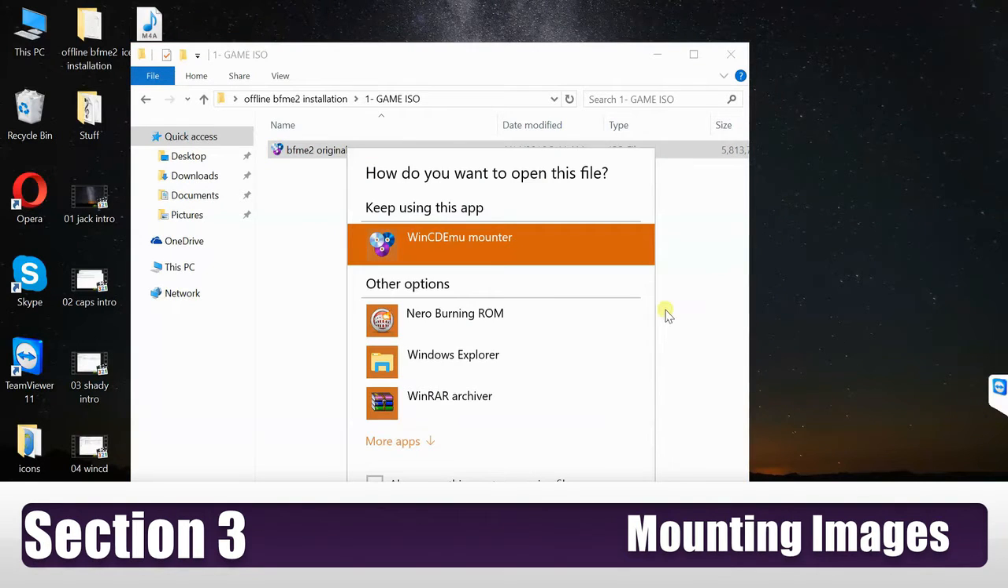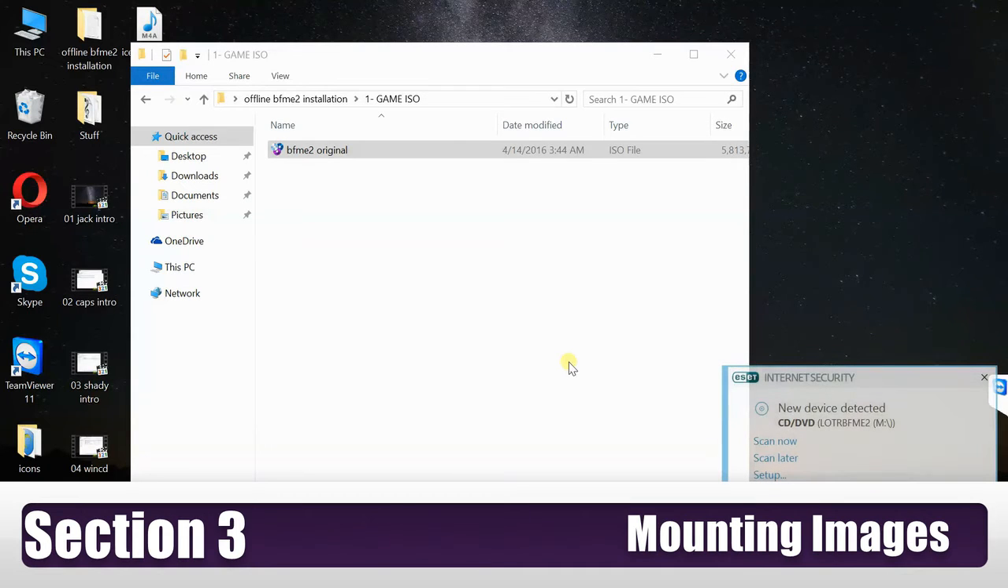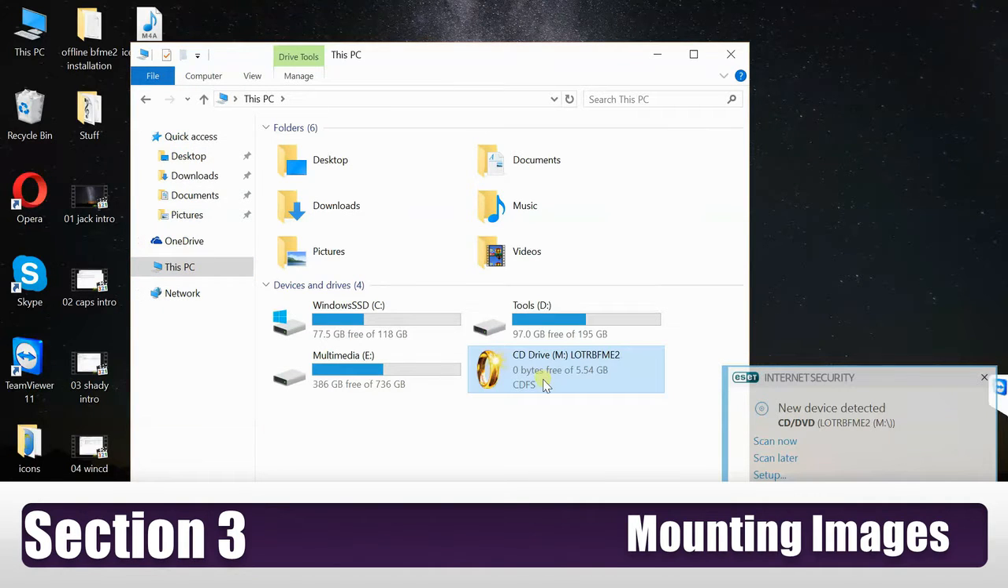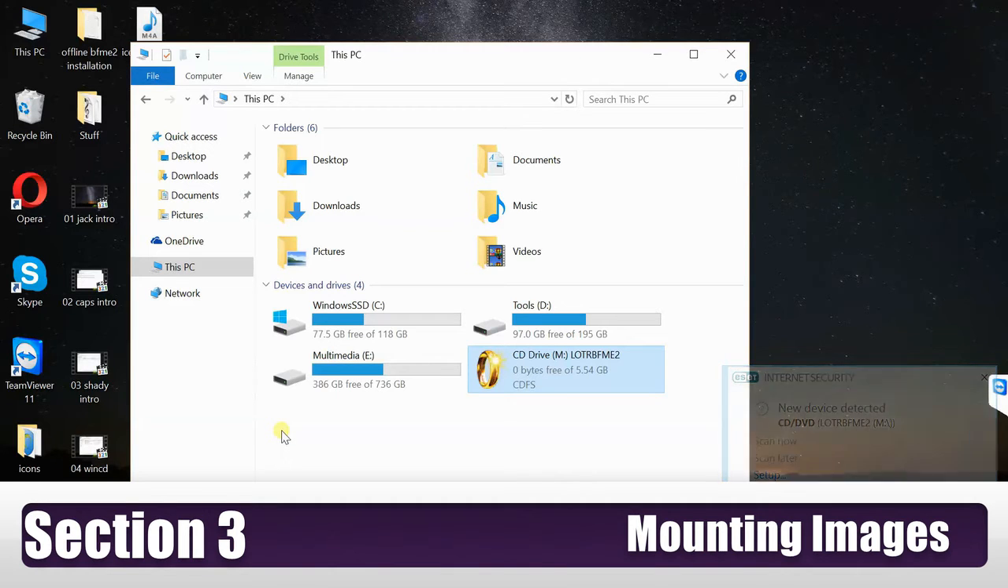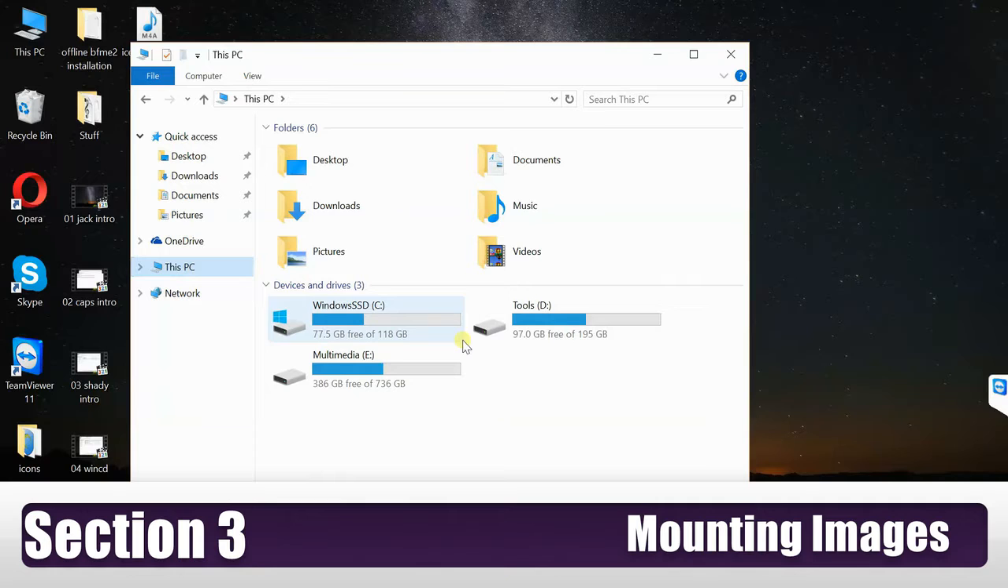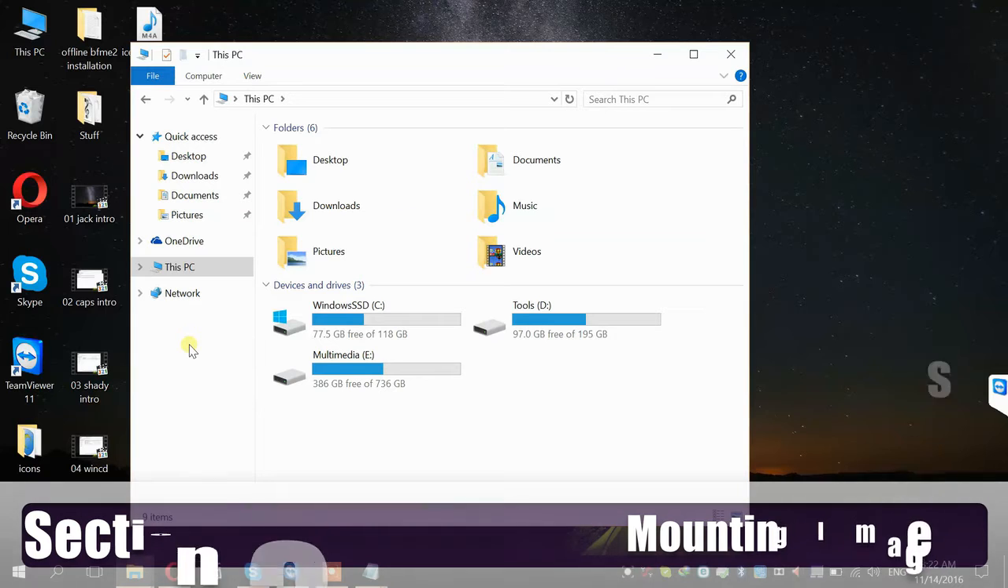Okay, the first time you click on any ISO file, you're going to see this pop-up window. Just click on always use this app to open ISO files, and just click OK. So when you go to this PC, you will see there is an M drive mounted with the new installation files. If you want to unmount any ISO file, just double click on the ISO file again. So when you double click, like Shadow did right now, you get back in this PC and you don't see the M drive. Okay, let's go back and mount the file again.